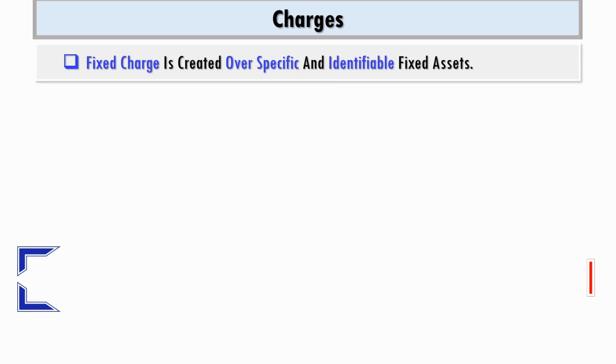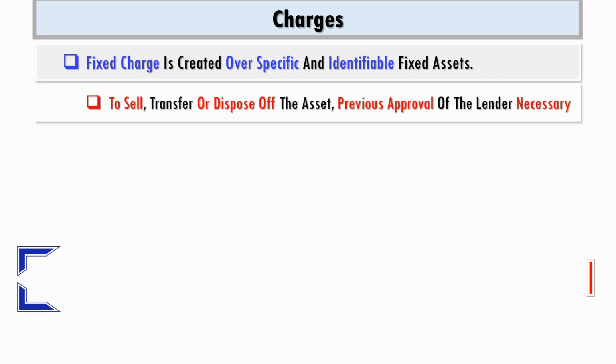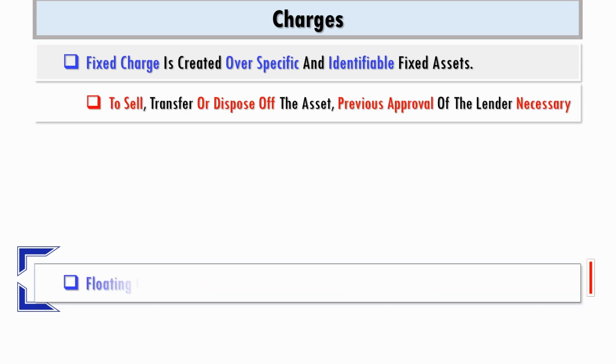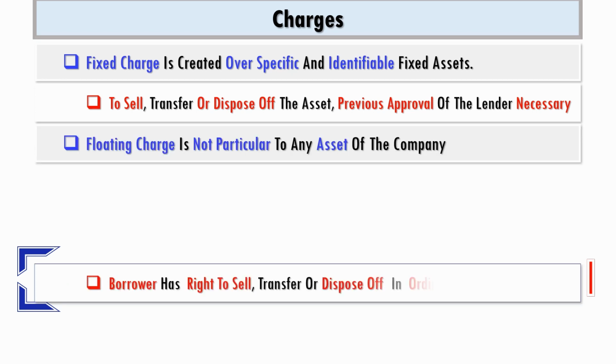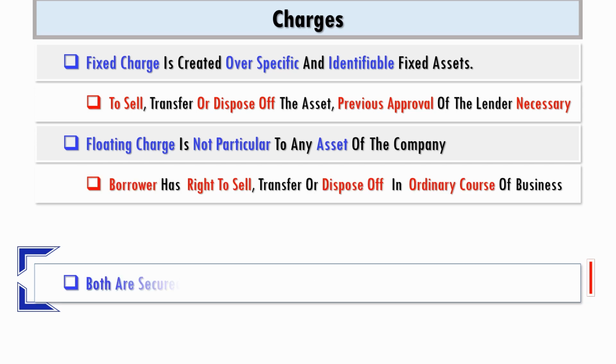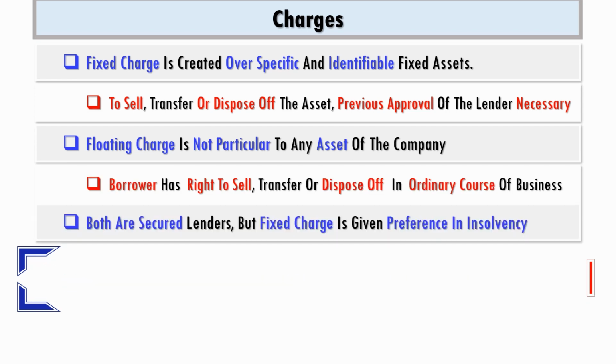A fixed charge is created over specific and identified fixed assets, and under a fixed charge, to sell or dispose of the asset, previous approval of the lender is necessary. But in a floating charge, which is not on a particular asset, the borrower has the right to sell in the ordinary course of business. In insolvency, preference is given to a fixed charge over a floating charge.